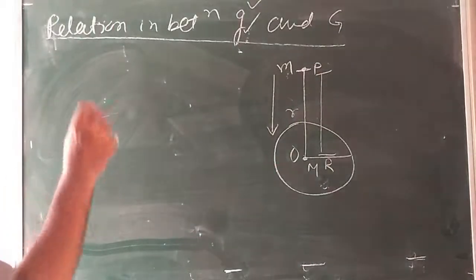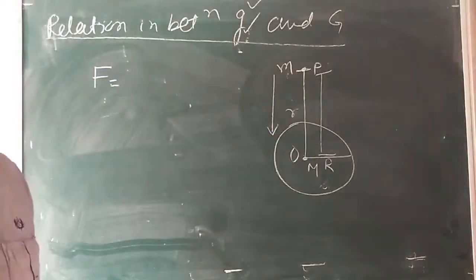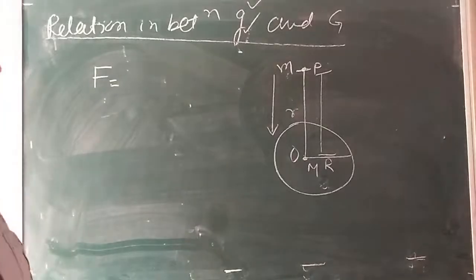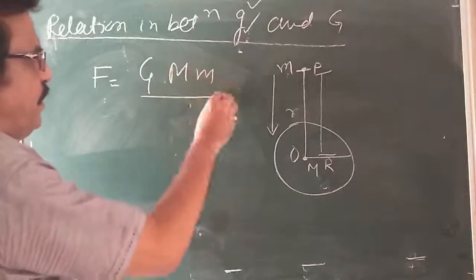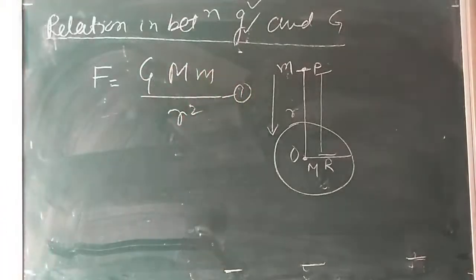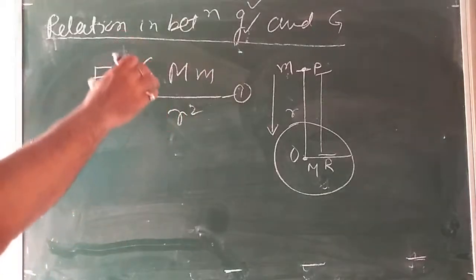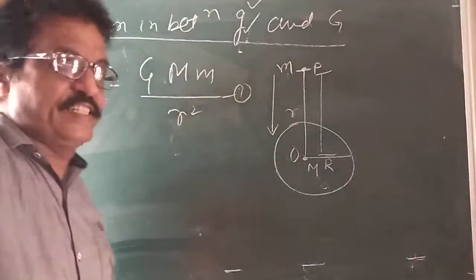According to Newton's law of gravitation, what is that? Who will tell? I hope all of you are ready. Sir, me. So yes, write down. That is GMm divided by r square. This is our equation number 1. This is the force of attraction exerted by Earth on the body, like this.